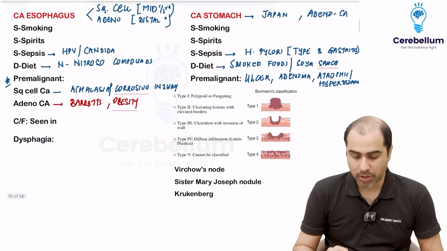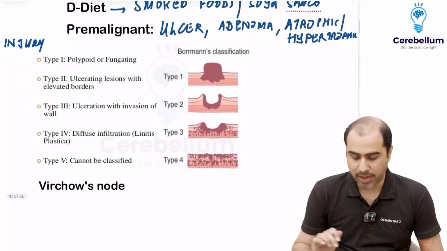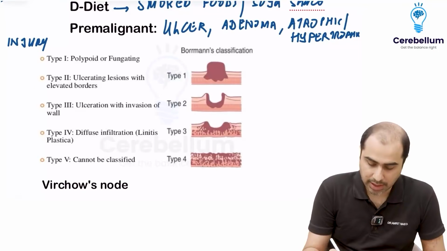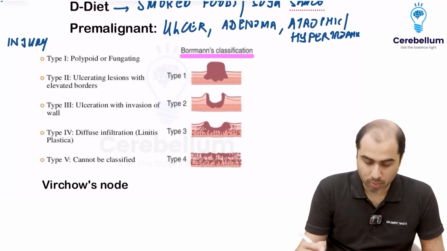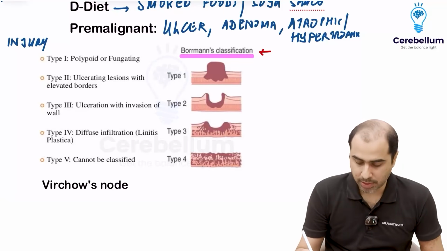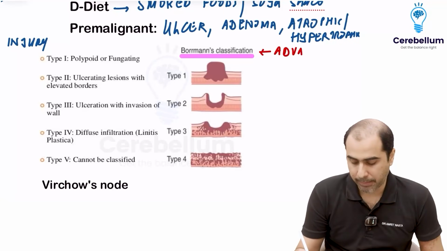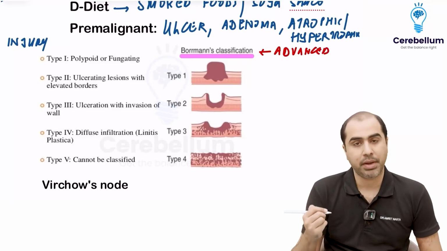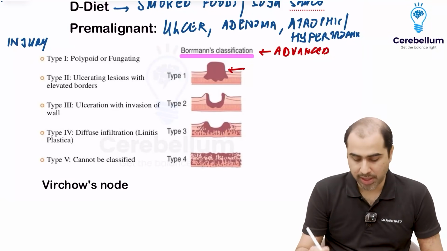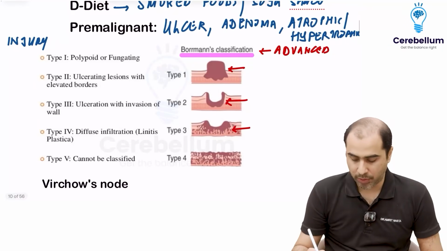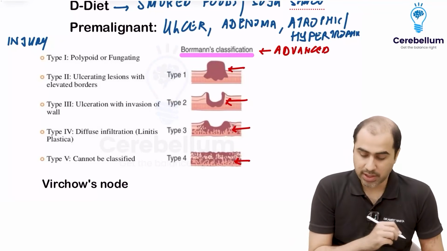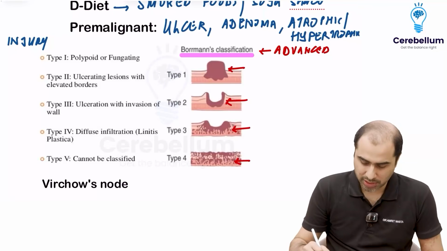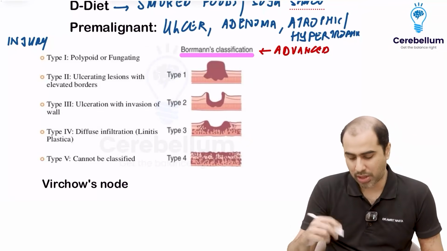Now understand, how does a cancer look? You'll understand better first on stomach. In stomach cancer, there is a classification for advanced gastric cancer called Borrmann. Borrmann looked at advanced carcinoma stomach. Advanced means muscle invading. Based on their physical appearance, he divided them into polypoidal type, ulcerative type, ulcero-infiltrative type, and diffuse type. So these are the 4 types of carcinoma stomach grossly, which are advanced. Now you're like, sir, why do we need to know this? What is the big deal?